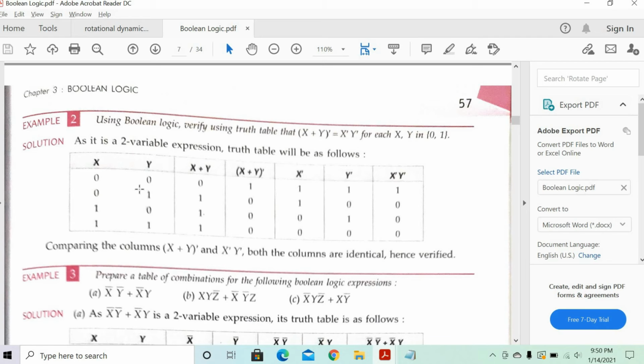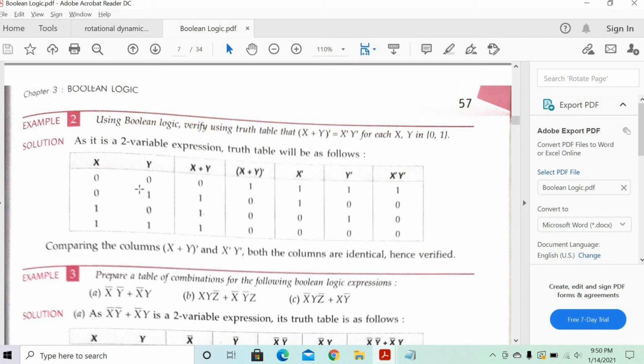However big the expression might be, you just have to focus on only the two inputs, because the number of variables is two only, x and y. So first get all the combinations of x and y. What are the possible combinations, and then after that keep adding the columns. X plus y bar is there. Yes. So first you got it. Yes, I'm done with it.